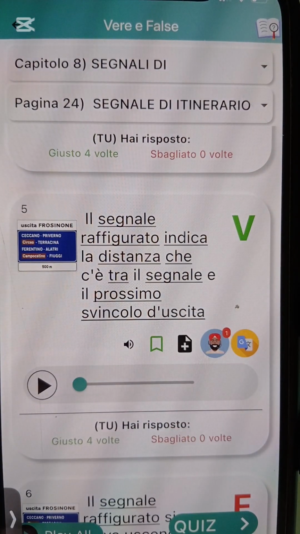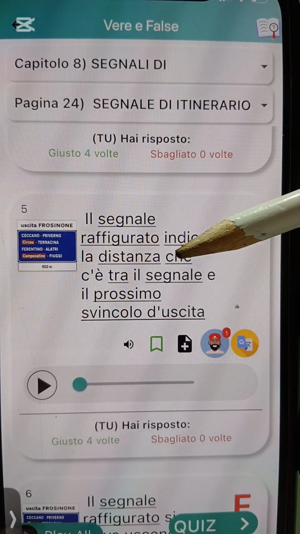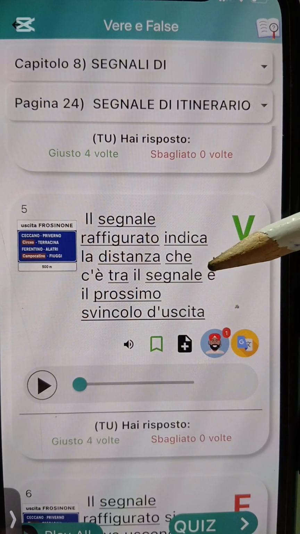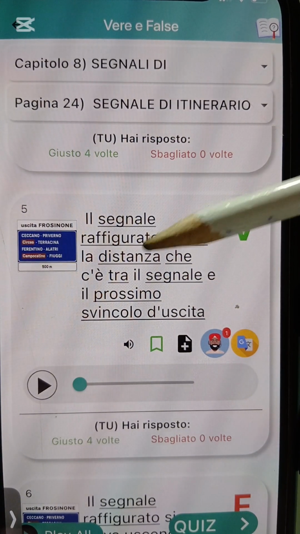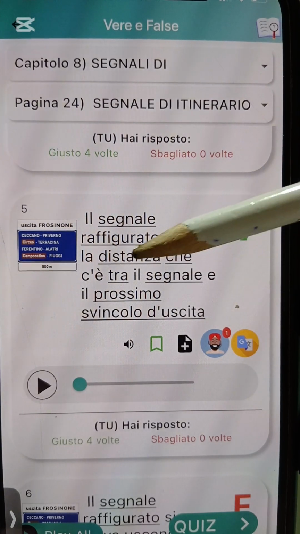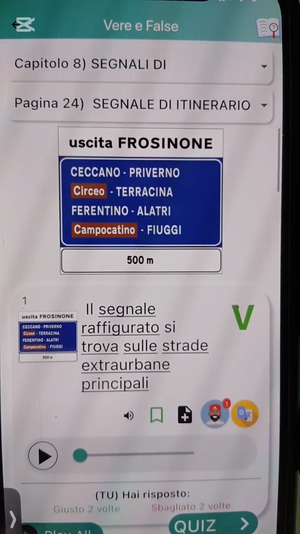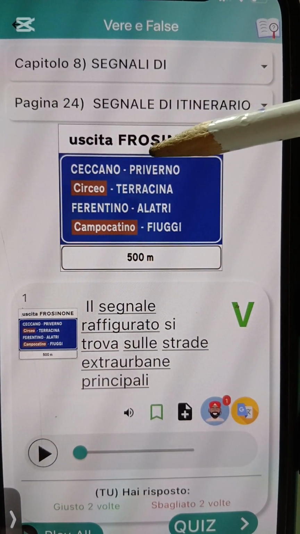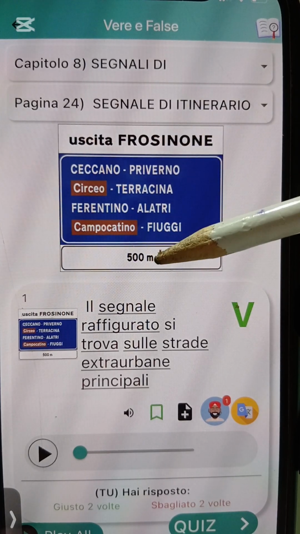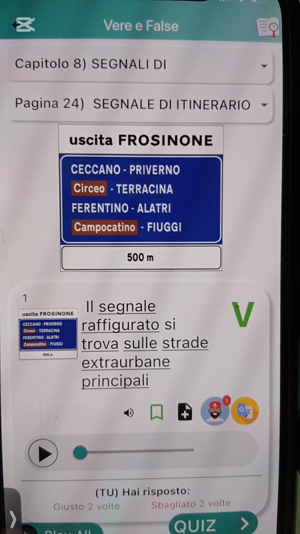Il segnale raffigurato indica la distanza che c'è tra il segnale e il prossimo svincolo d'uscita. Okay, e say this sign figure, e dey indicate the distance between the segnale and the next exit junction. Now this sign now, e dey tell you say okay, in 500 meters you are going out of Frosinone. Alright, you are going out of Frosinone.